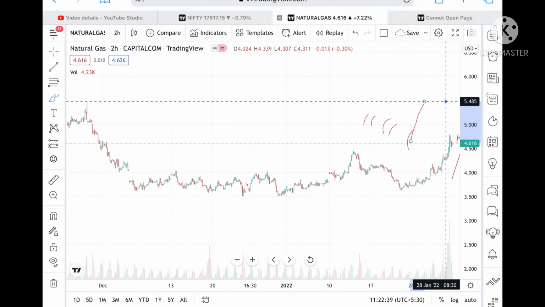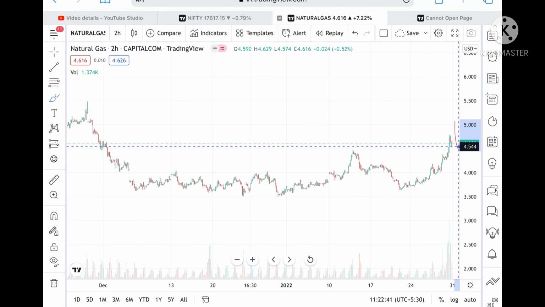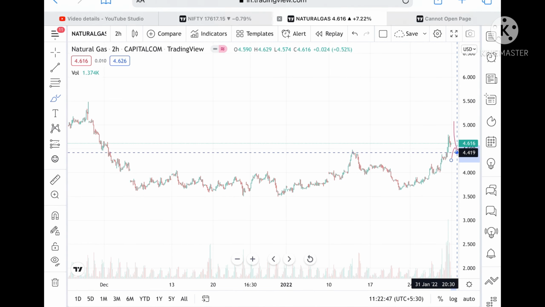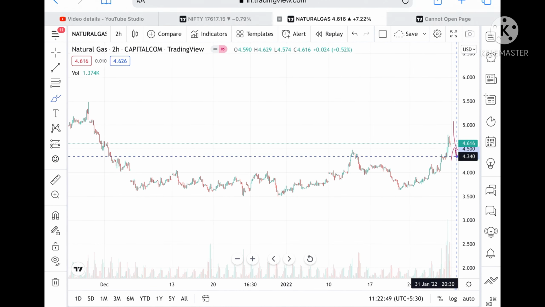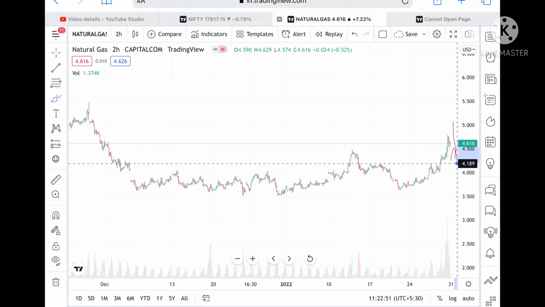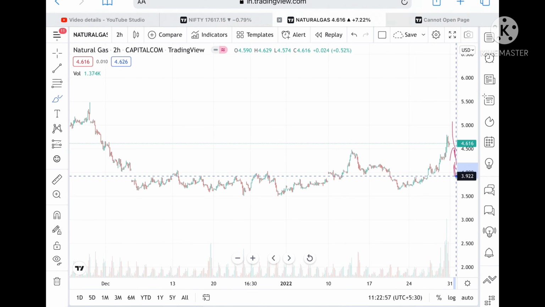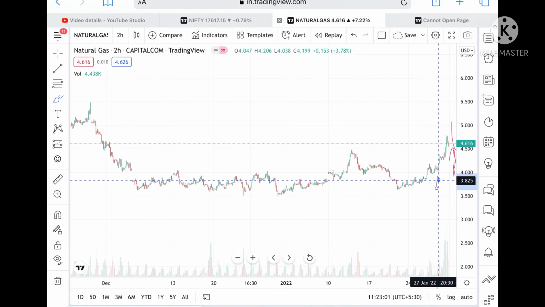But in case it doesn't sustain this level, we can see it can go to a level of 4.544, and from there it can go to a level of 4.419. And suppose the price goes below this level, then we can see it can go to a level of 4.189, and from there it can go to a level of 4.082. Suppose the price doesn't sustain this level, then we can see a level of 3.922, and from there it can go to a level of 3.825.